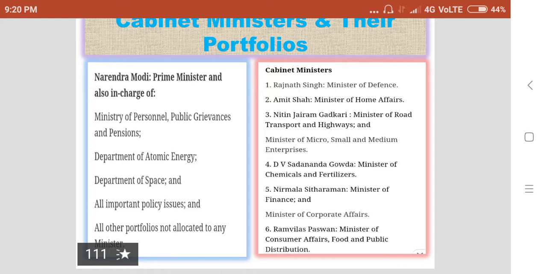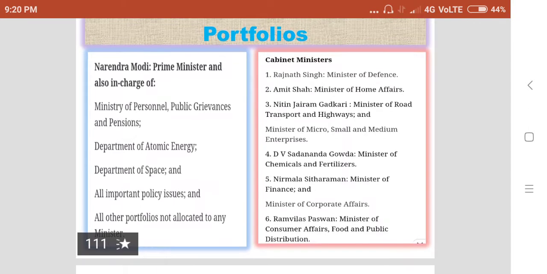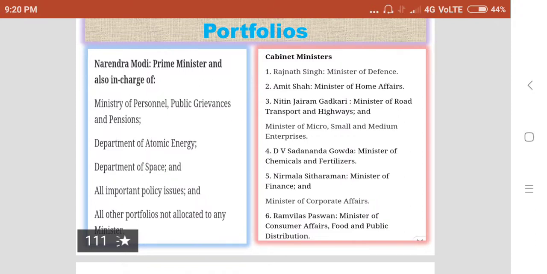which Narendra Modi has. Then cabinet ministers: Rajnath Singh handling defense, then Amit Shah, Minister of Home Affairs, then Nitin Gadkari, Minister of Road Transport and Highways, and Minister of Micro, Small and Medium Enterprises, D.V. Sadananda Gowda, Minister of Chemicals and Fertilizers, Nirmala Sitharaman, Minister of Finance and Minister of Corporate Affairs, Ram Vilas Paswan, Minister of Consumer Affairs, Food and Public Distribution.